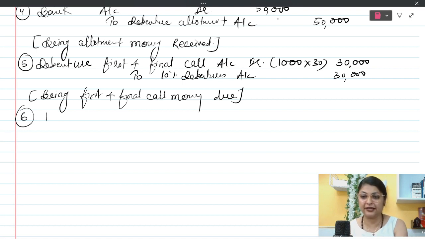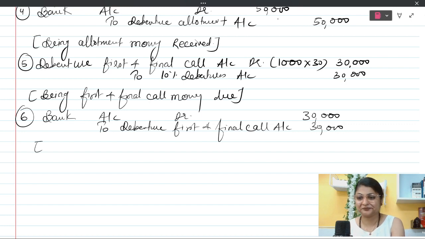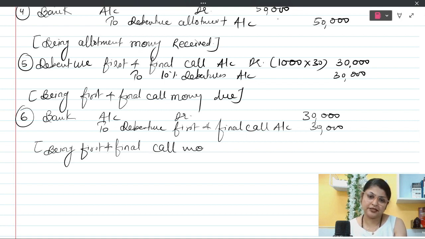After this obviously we will receive. While receiving, we will pass the entry bank account debit to debenture first and final call account, and this is going to be 30,000 rupees, and the narration is: being first and final call money received.